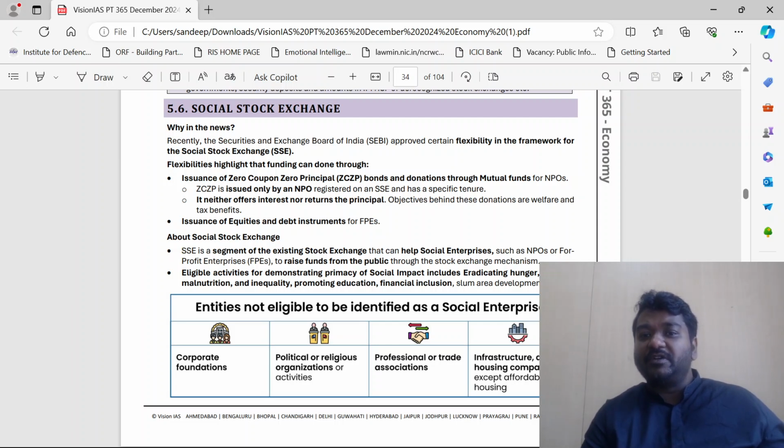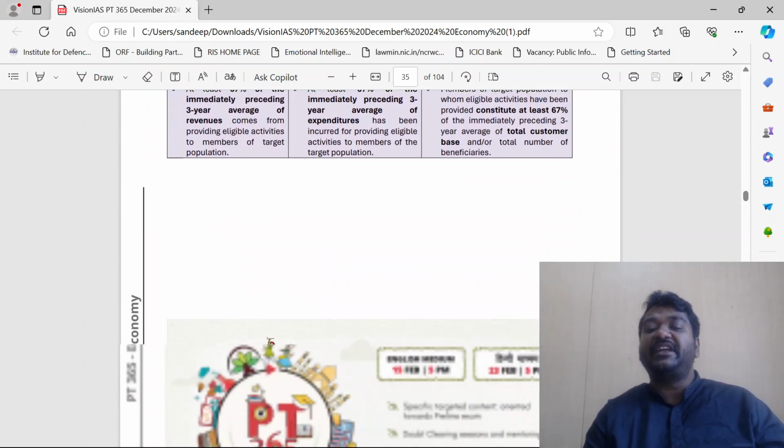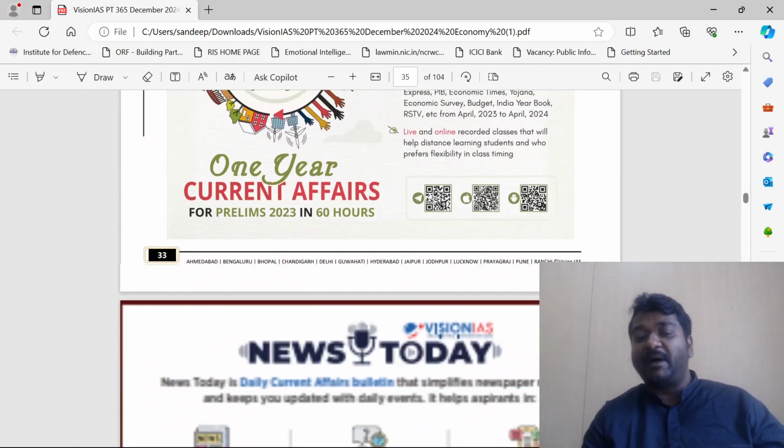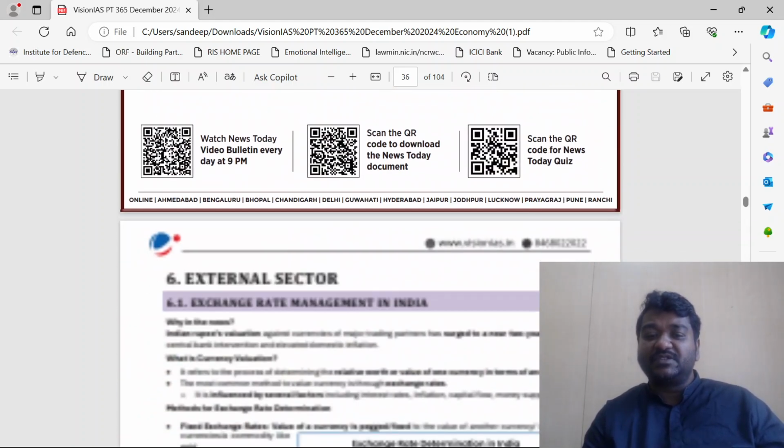SEBI approved certain flexibility in the framework for the social stock exchange. See guys, an SSE is a segment of the existing stock exchange that can help social enterprises such as non-profit organizations raise funds from the public through the stock exchange mechanism. So a social stock exchange basically means there may be an NGO trying to raise funds to remove hunger, to promote education, gender equality, financial inclusion. For that they can raise funds by releasing certain types of bonds into the market. That is what has been given. So that's more than enough, guys.